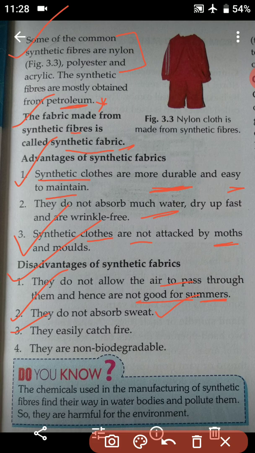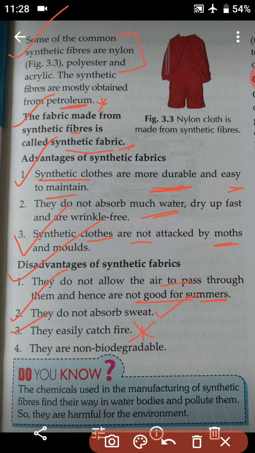Third, they easily catch fire. So students, this is very dangerous, a cloth catching fire. This is also a disadvantage because they can easily catch fire.